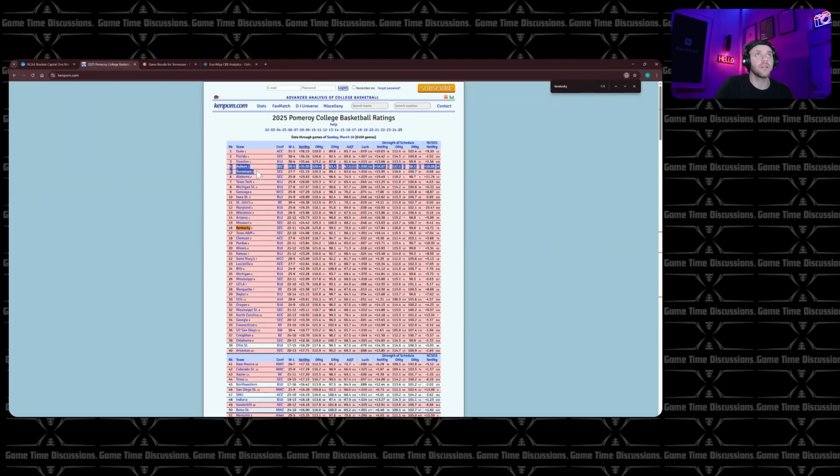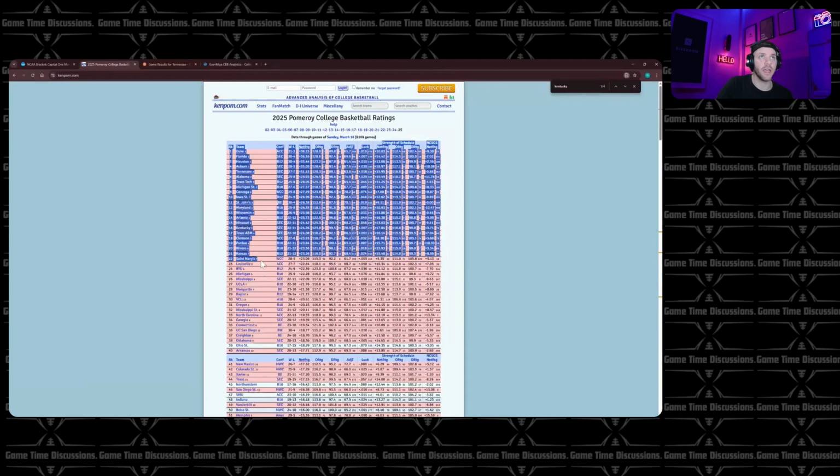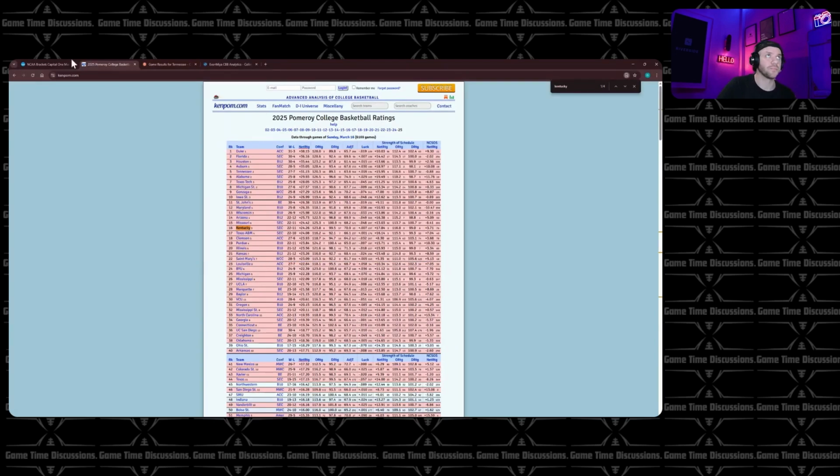My A tier would be Auburn, Tennessee, Bama, Tech, Michigan State. We would actually jump, and I would probably take St. John's. And then B tier would be the Gonzagas, Iowa State, Maryland, Arizona, Wisconsin would probably be somewhere in there, maybe below. And then we get to C tier with like A&M and the rest of these ones down here.